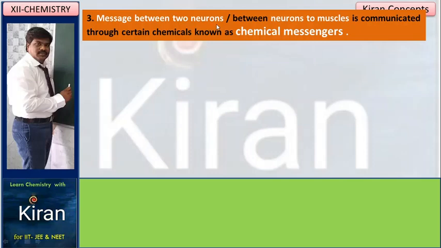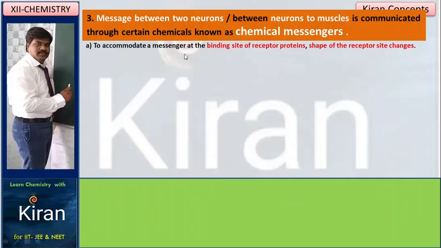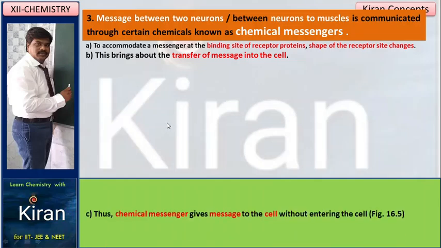Messages between two neurons, neuron to neuron, or between neuron to muscle, are communicated through certain chemicals which are released in the human body. Those chemicals are known as chemical messengers. To accommodate a chemical messenger at the binding site of receptor proteins, the shape of the receptor changes. This brings about the transfer of messages into the cell.